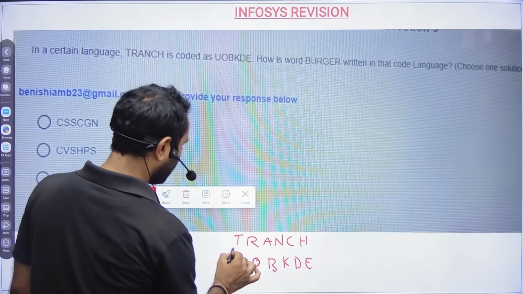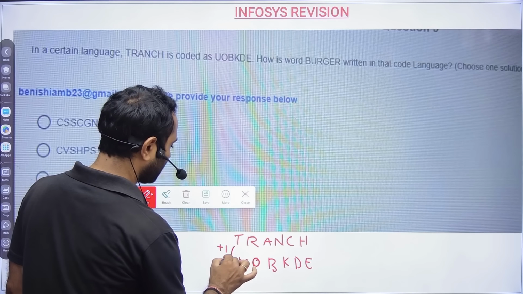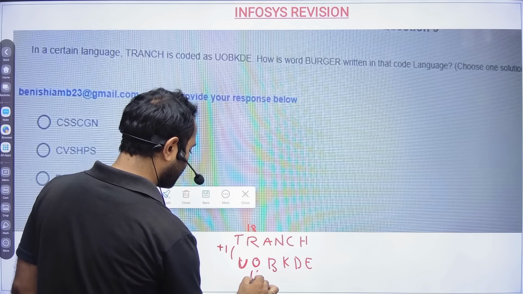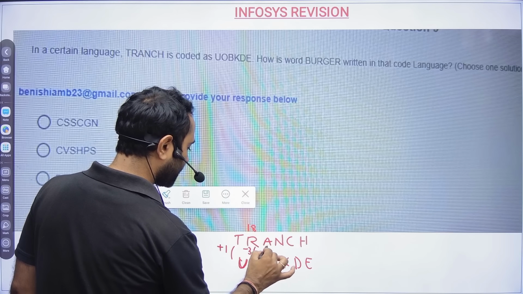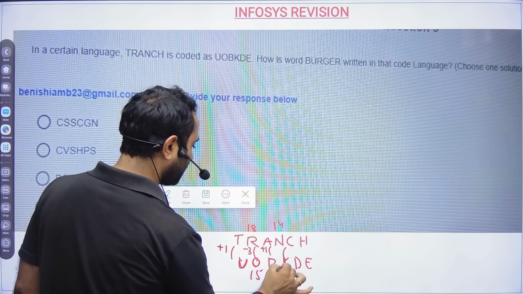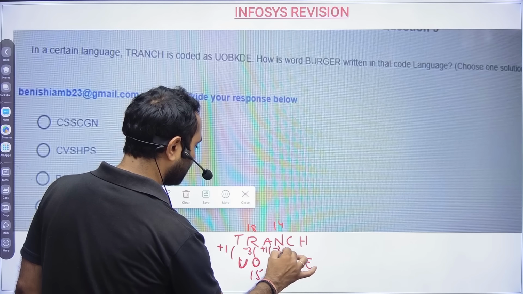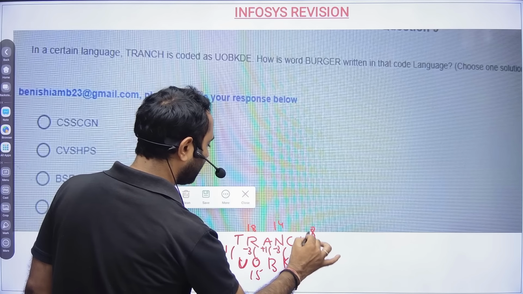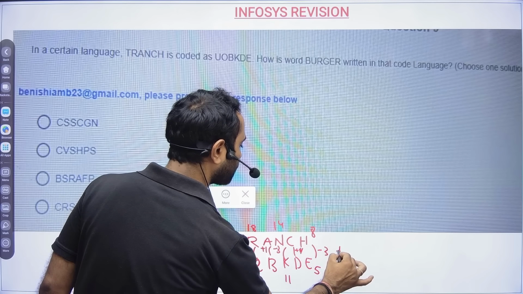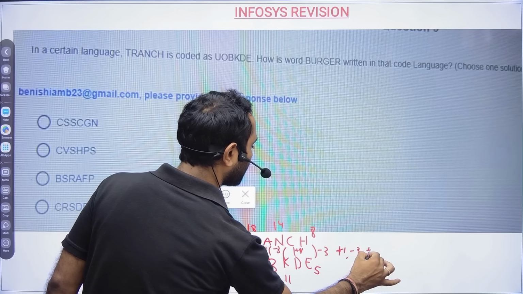So UOBKDE. So T to U, this is plus 1, and R is 18 and this is 15. So this is minus 3. Then again plus 1. N is 14 and K is 11. So minus 3, plus 1. This is 8 and this is 5. So this is minus 3. So the logic is plus 1, minus 3, plus 1, minus 3.